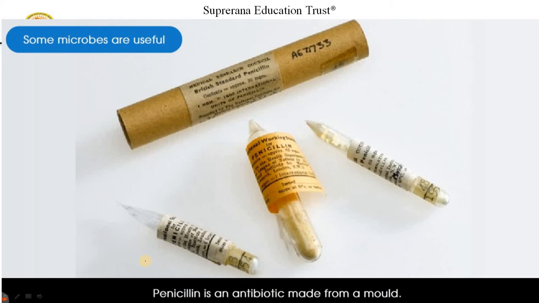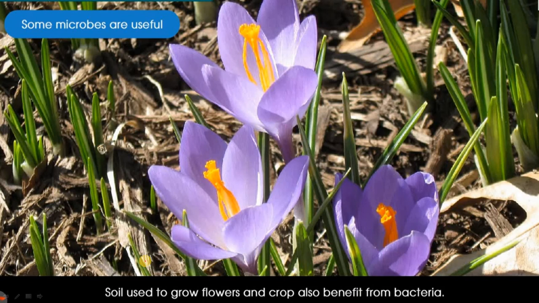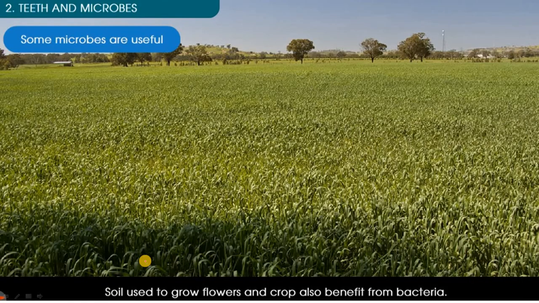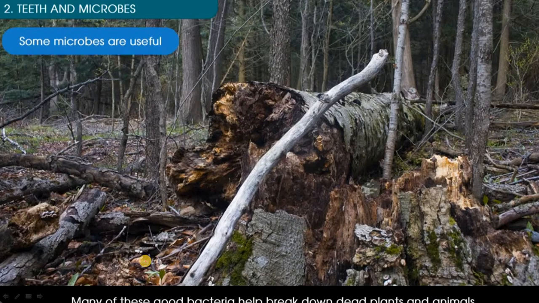Penicillin is one of the famous antibiotics that are made from mold. Right? And very important, soil used to grow flowers and crops also benefits from bacteria. Not only our human body, even the soil in which we grow crops also benefits from bacteria. So you can see that many of these good bacteria help to break down dead plants and animals.